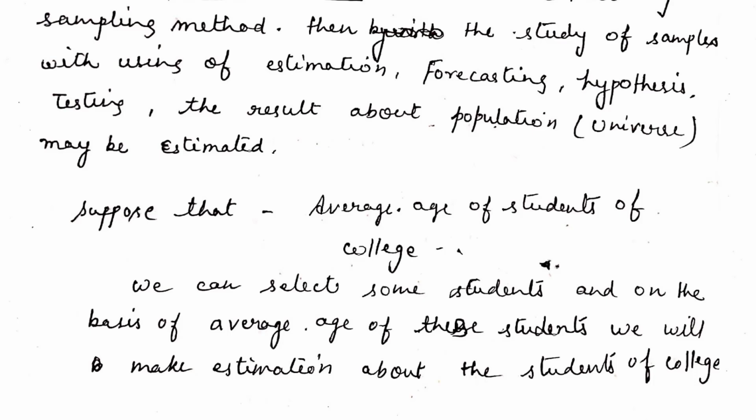So we are able to say that estimation of the average of the population on the basis of the average of samples comes under inferential statistics.